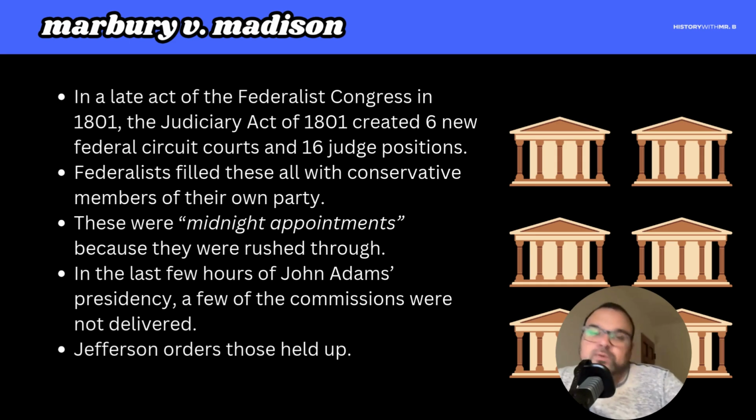Thomas Jefferson, when he comes to power and becomes president, orders those commissions to be held back and held up. Why? Well, because he's a Democratic Republican. He doesn't want more Federalists on the federal courts, on the federal bench, because the Federalists have completely opposite political beliefs as he does. So he wants those positions held back.